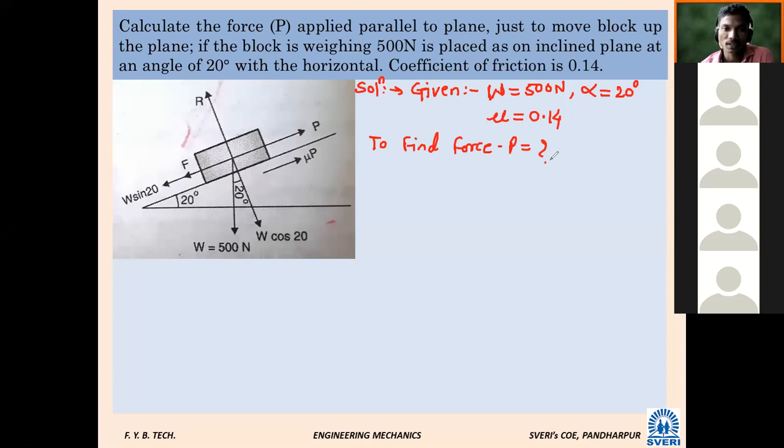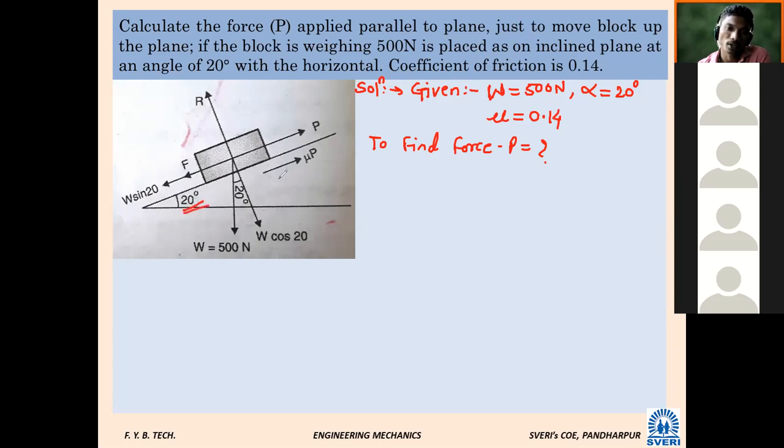A plane is given which is inclined at 20 degree with the horizontal. As we know, weight is always acting in what direction? Vertically downward. Weight is always acting vertically downward. And here, this angle is 20 degree. It is given as the angle of repose.